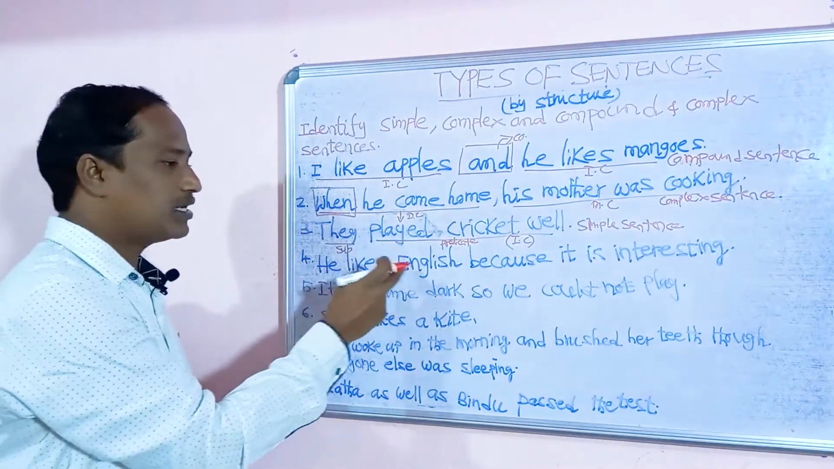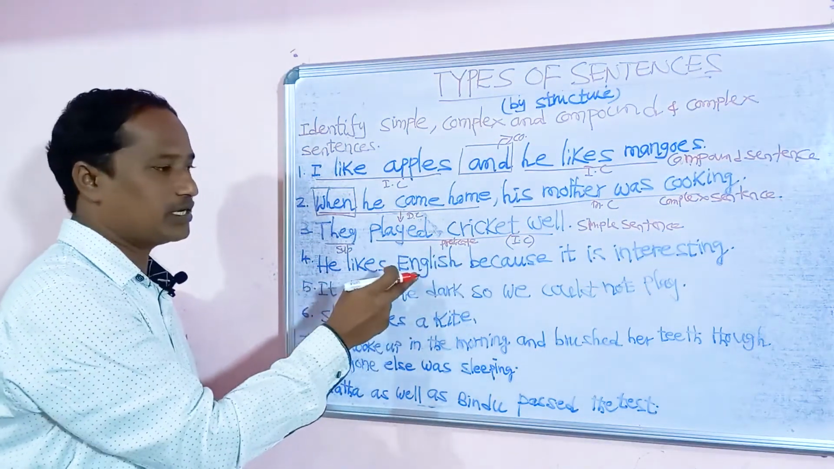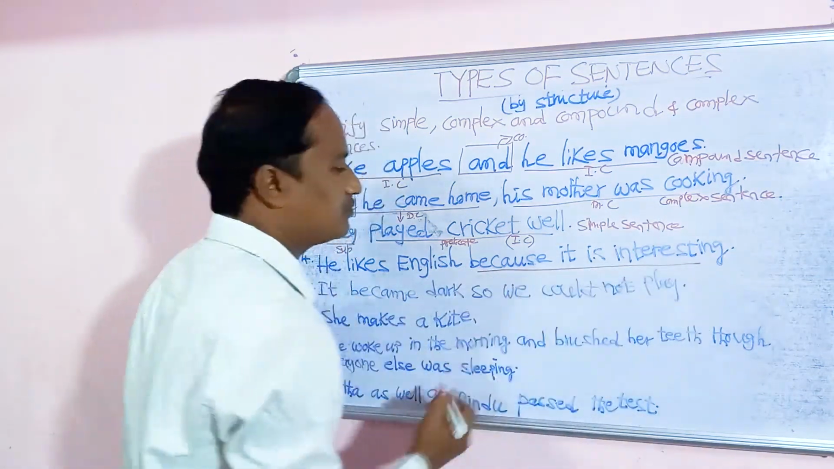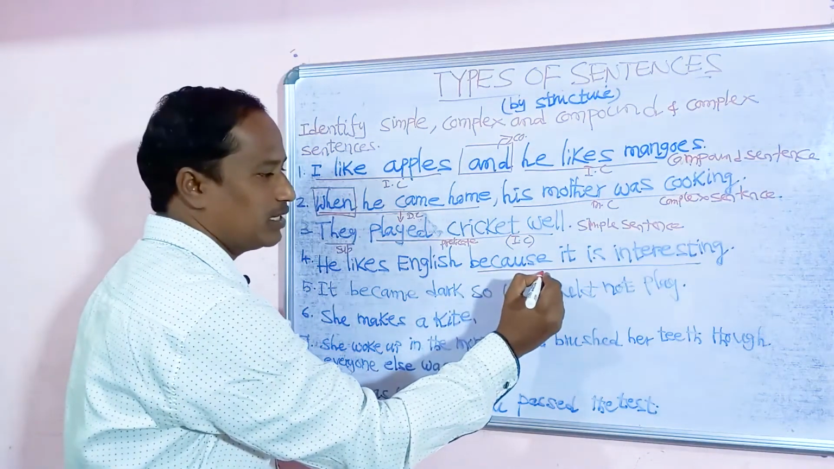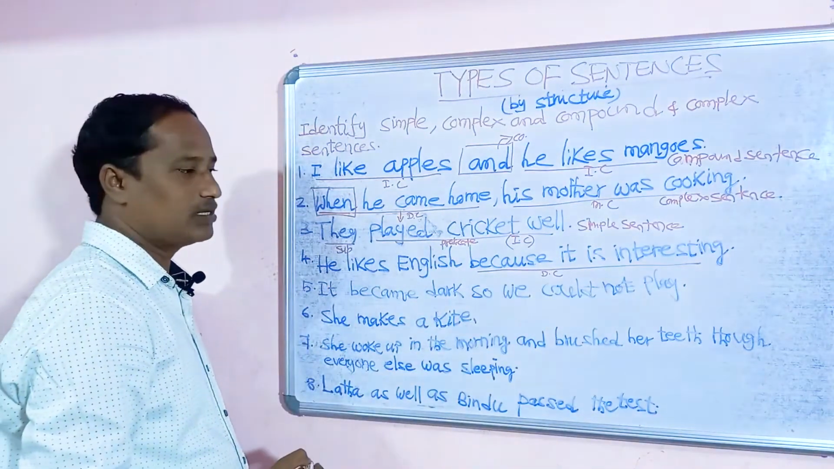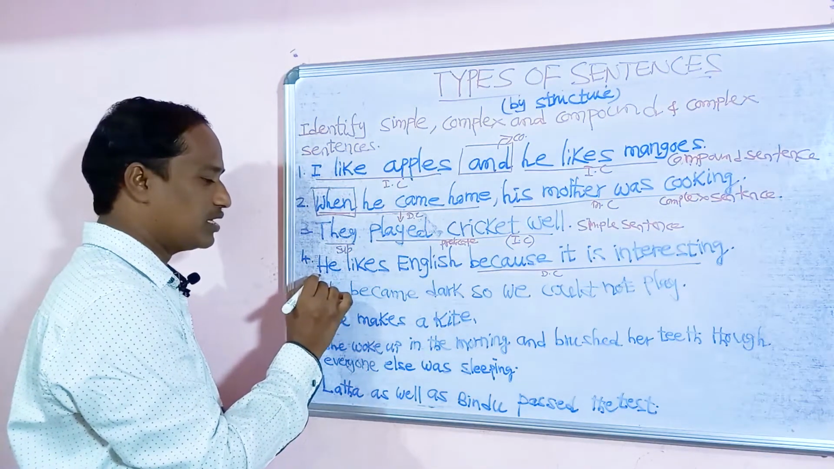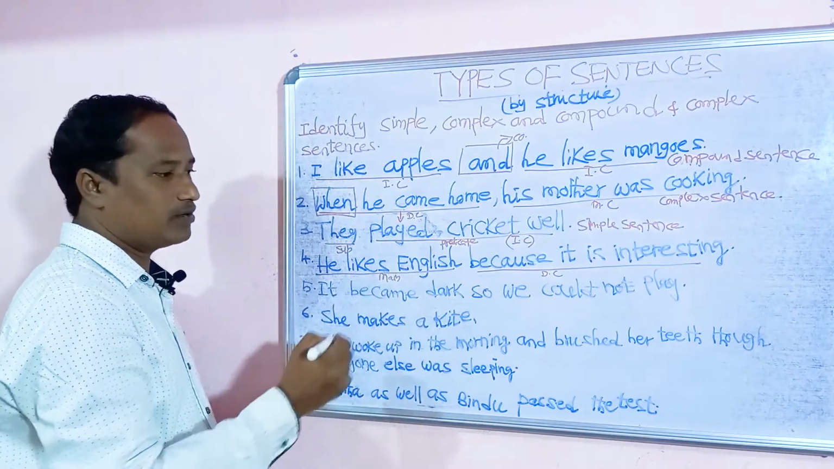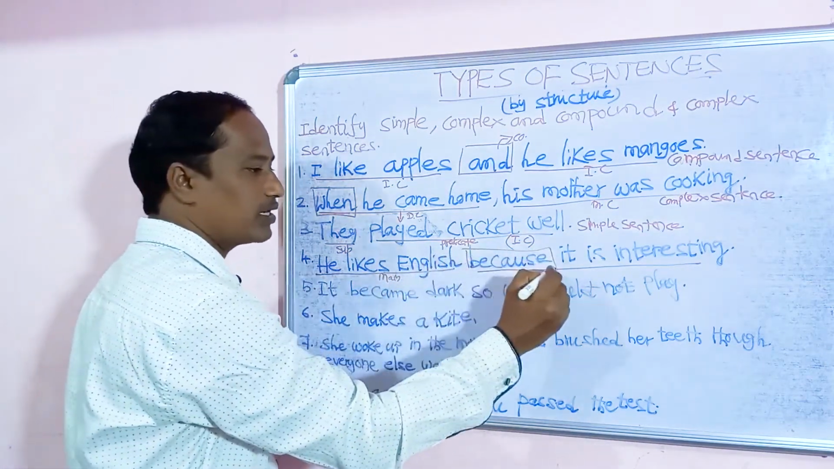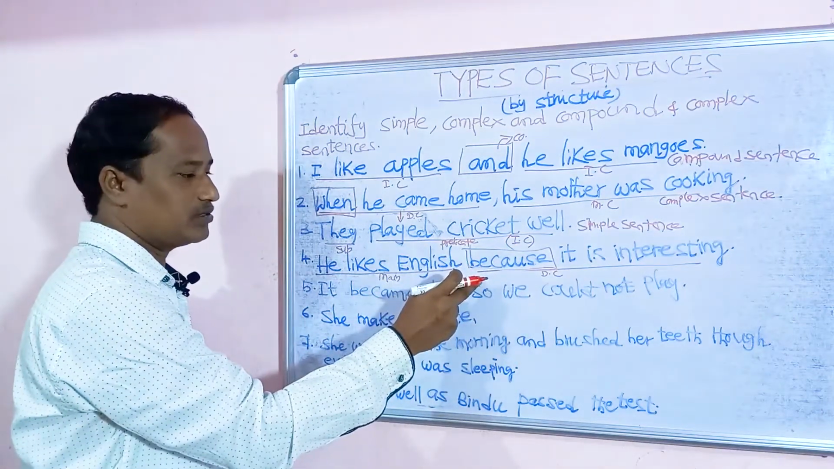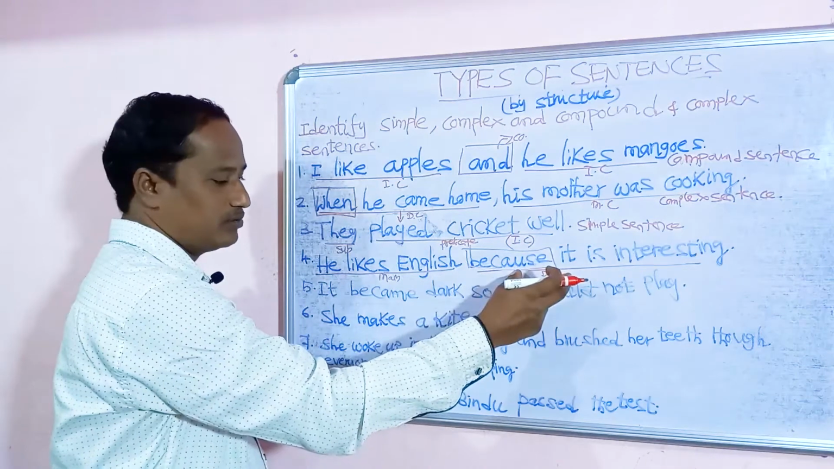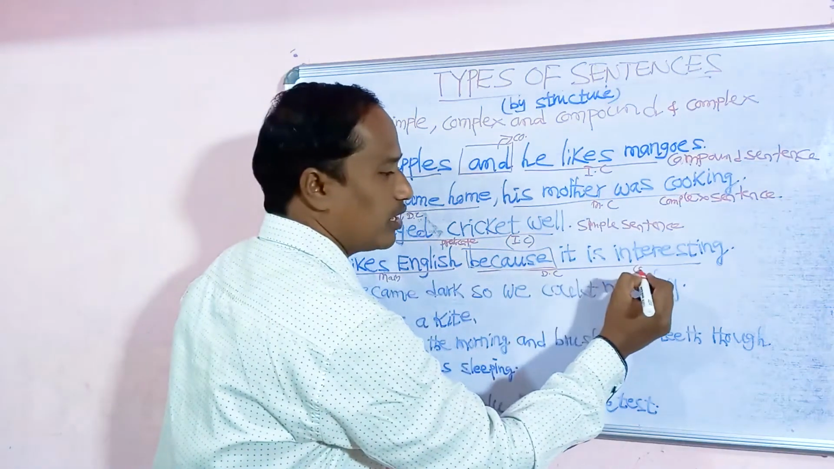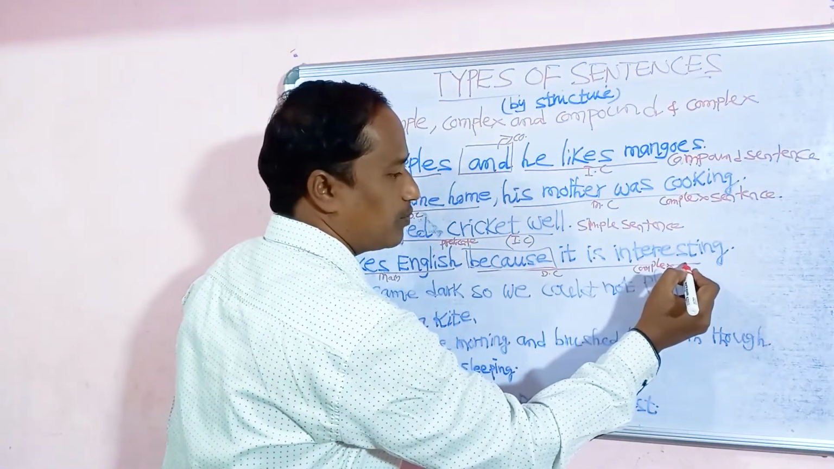Next: He likes English because it is interesting. Which clause doesn't give us complete meaning? "Because it is interesting" is the dependent clause, or subordinate clause. Which is the main clause in this sentence? "He likes English" is the main clause. Then what is the conjunction? "Because". What kind of conjunction is it? It is a subordinate conjunction. So one main clause and one subordinate clause connected with a subordinate conjunction, so it is also a complex sentence.